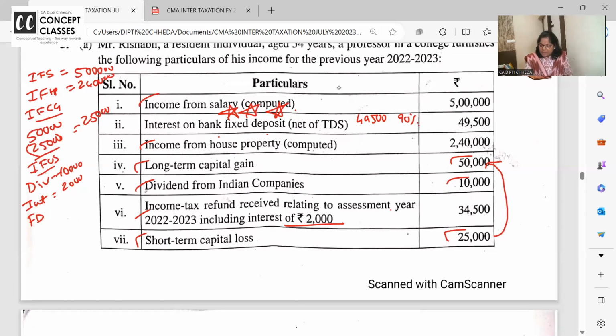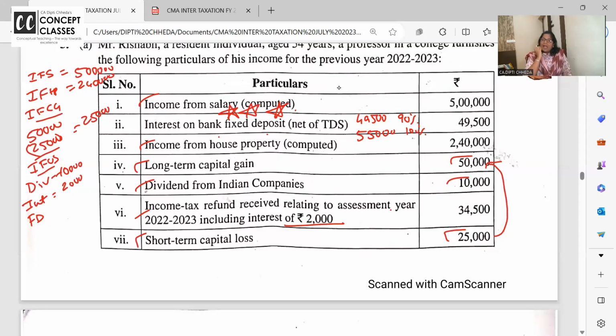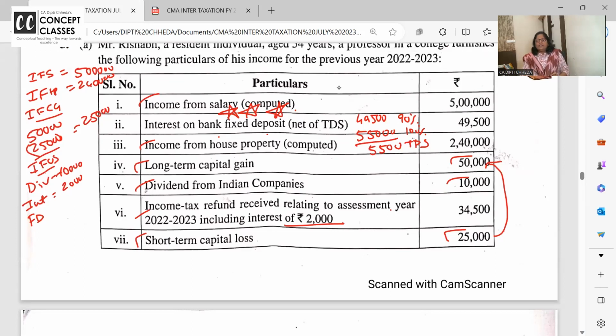After TDS, so what will be 100%? 49,500 into 100 divided by 90. 55,000. और TDS कितना है? 5,500.